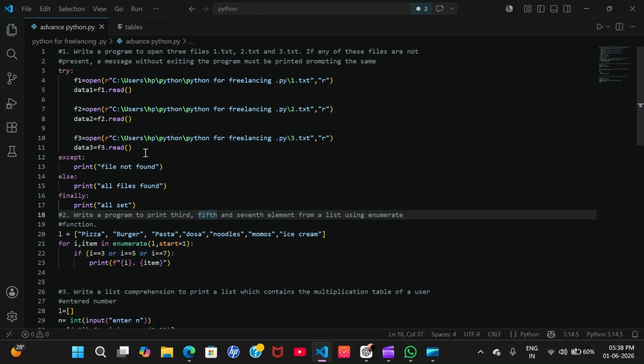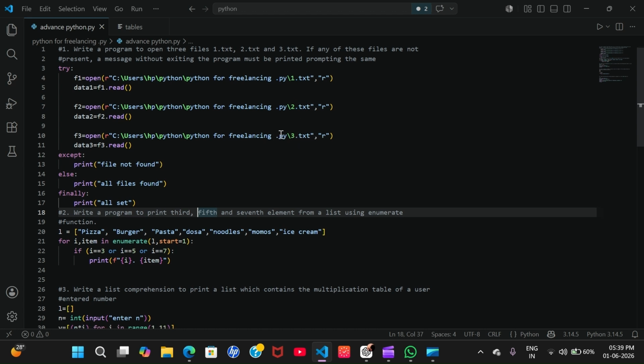Okay, we opened file 1, which is 1.txt. We made another file 2.txt and 3.txt. If you guys aren't aware of this, that is the concept of file handling. You can check the playlist for file handling. Here I made two files only, 1.txt and 2.txt, but 3.txt is not made here. So it will definitely cause an error.